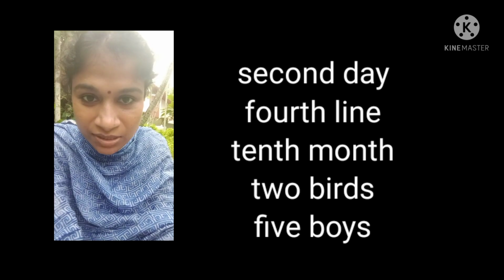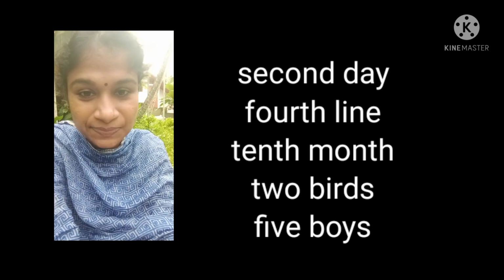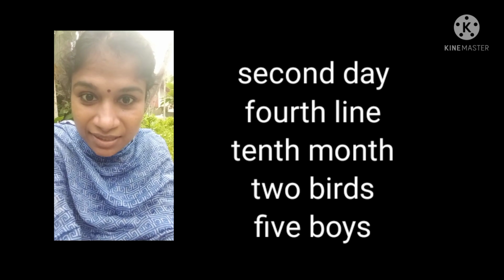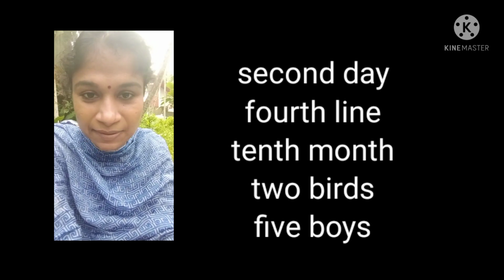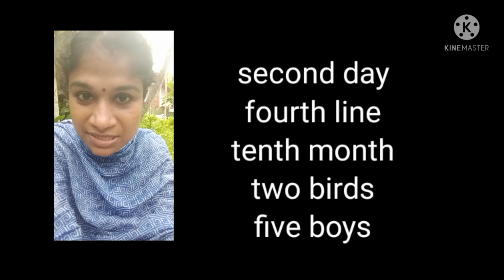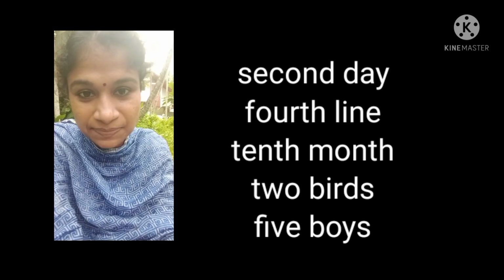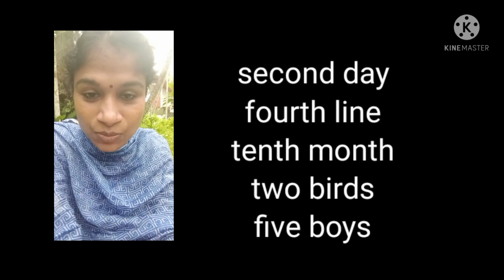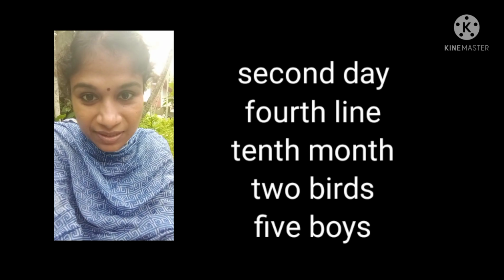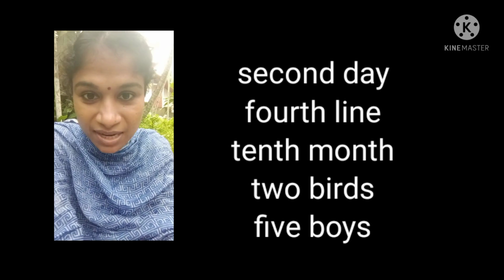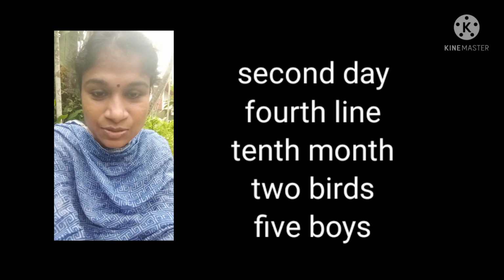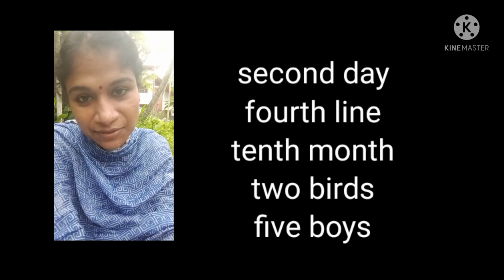I have bought 2 bicycles. He got 10 gifts on his birthday. 10 gifts on his birthday. So here we can see the numeral adjectives, the number of nouns as well as the place of a noun in a sequence. So that is what numeral adjectives are.